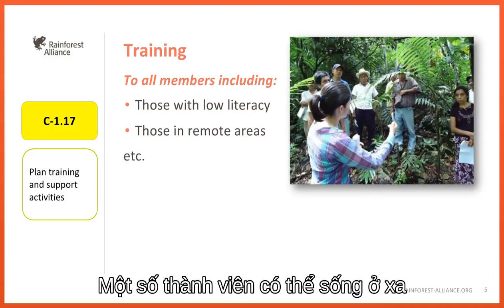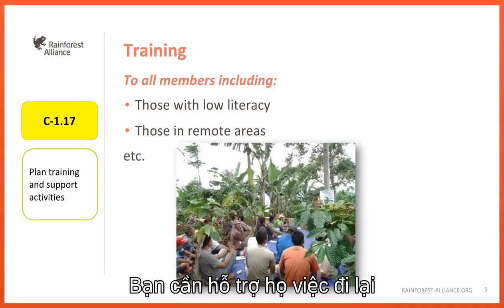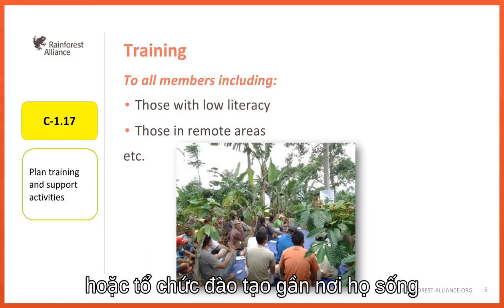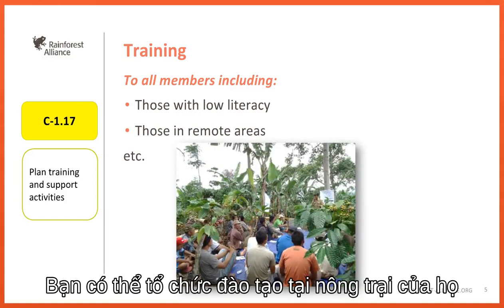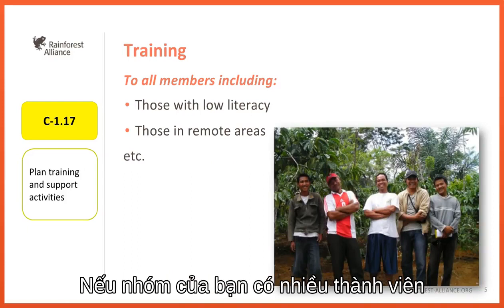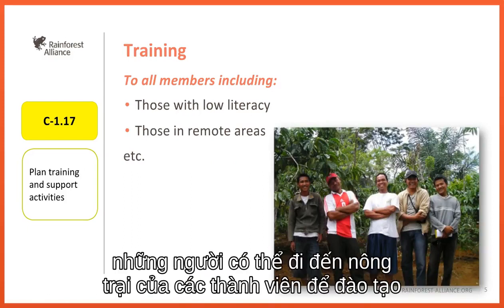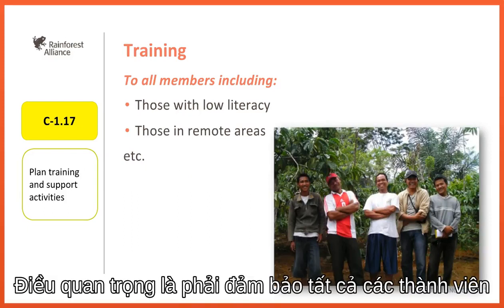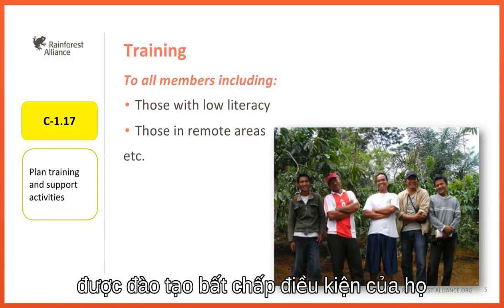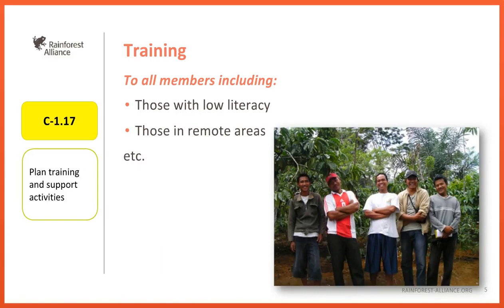Some members may be living very far away. You can provide them with transport support or conduct training near where they live. You can conduct training at one of the members' farms. If your group has many members, you can prepare a team of trainers who can travel to the members' communities to conduct the training. It is important to ensure that all members receive training regardless of their conditions.